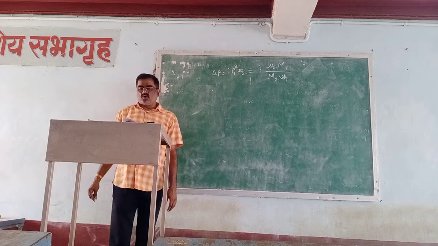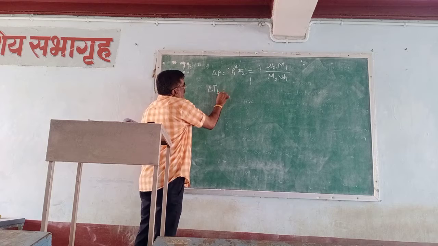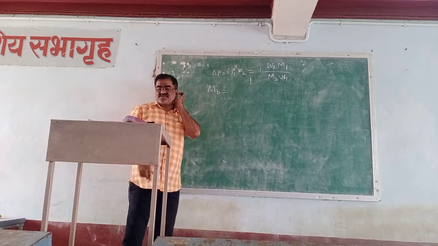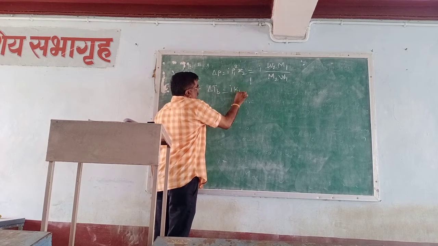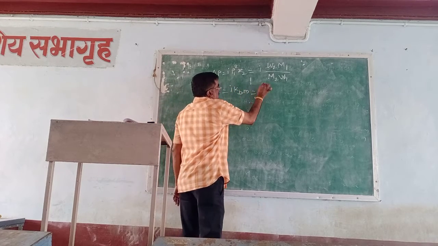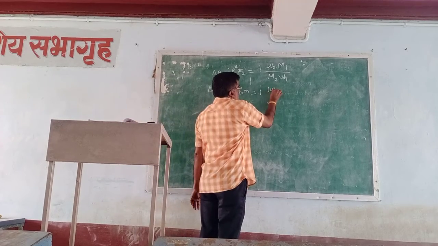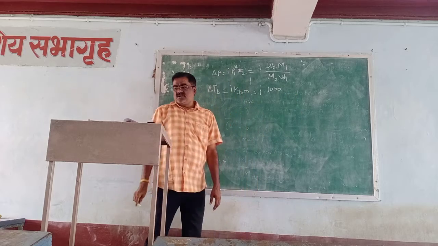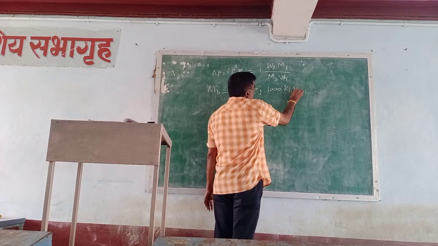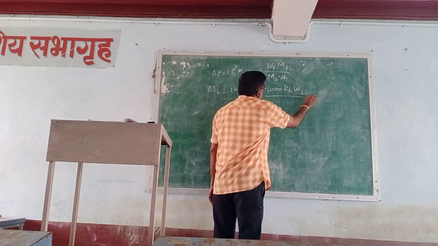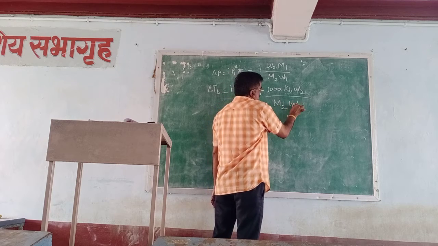Then elevation of boiling point, delta Tb, is expressed as i Kb m, which is equal to i 1000 Kb W2 divided by M2 W1.